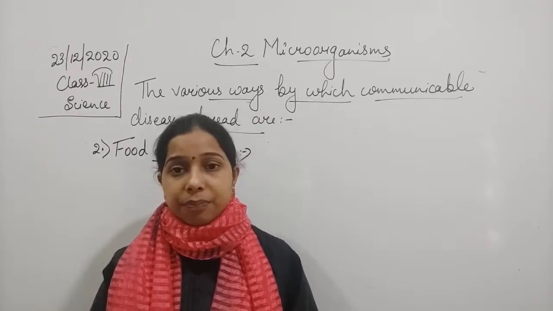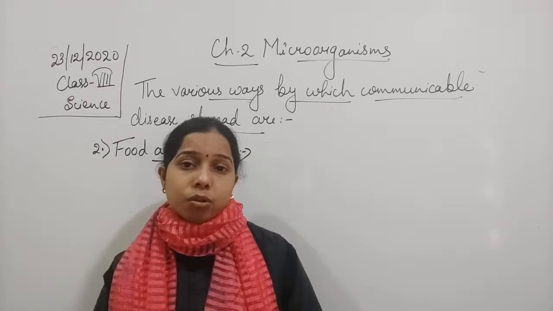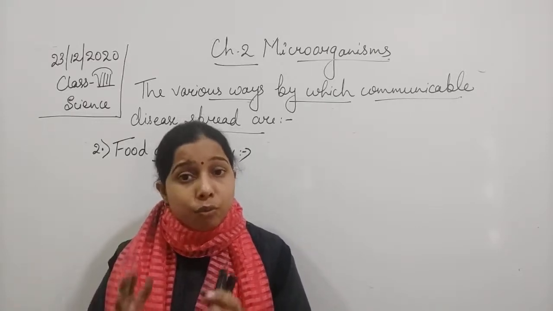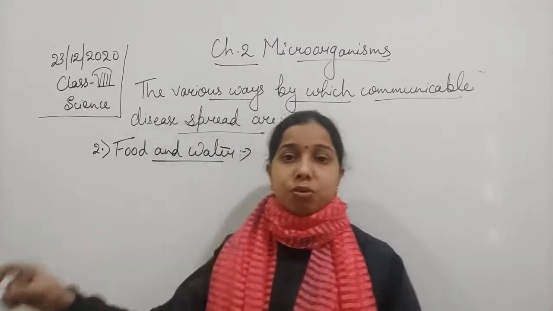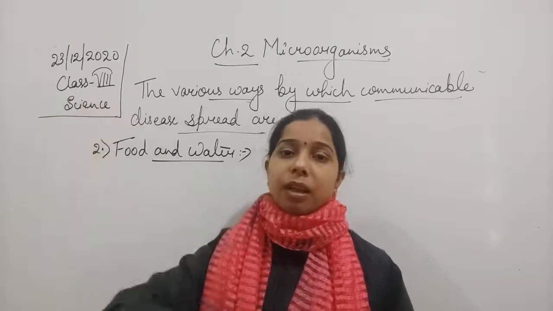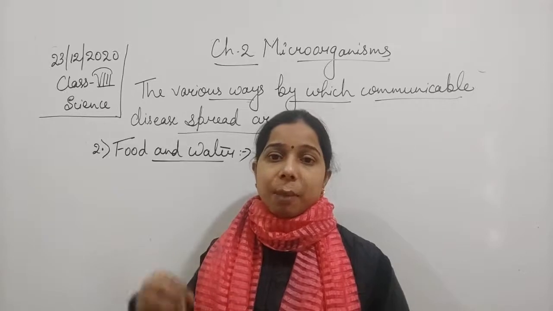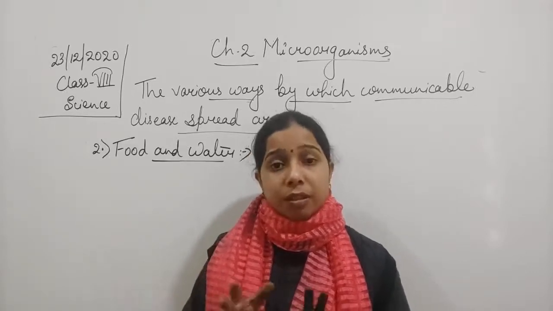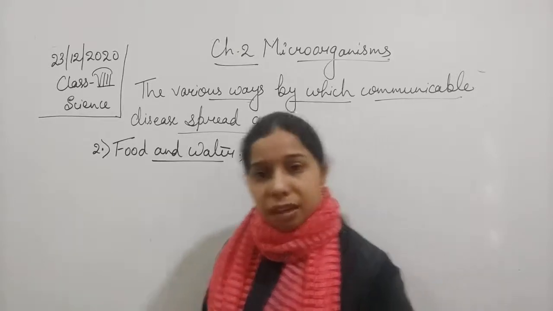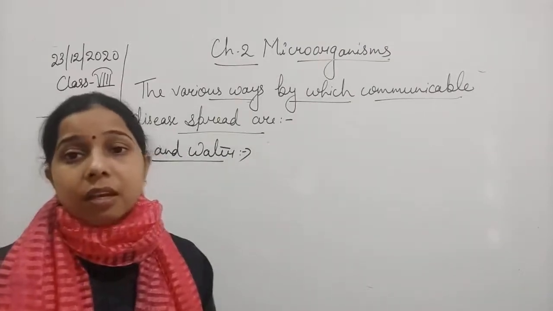The second thing, students, is that flies, even insects, are also responsible, which we will talk about later. But here ultimately the food will get infected. When flies sit on an infected place and then on a healthy place, on food or water, they are actually transferring the pathogen. So it is present in the food, and when a person takes that food, the person may get infected. So we can say that yes, food and water are also responsible for causing disease.